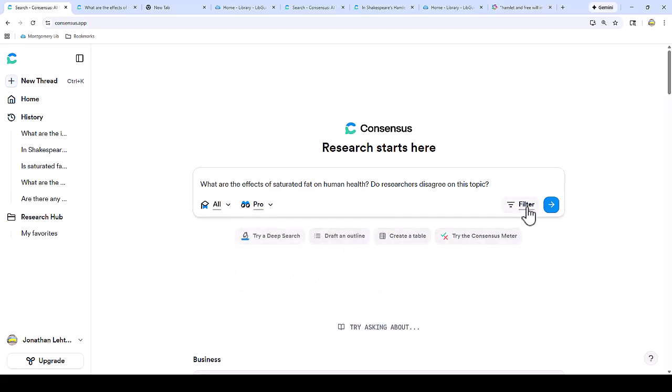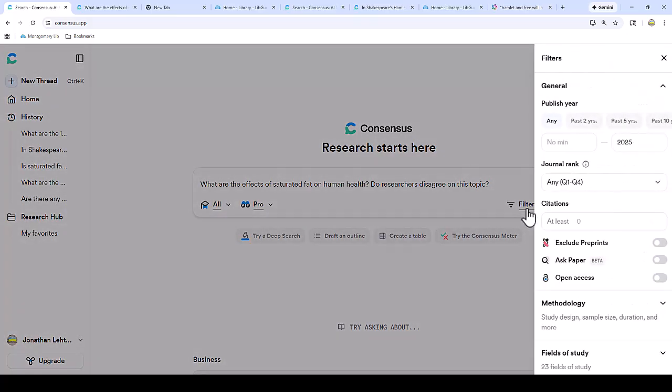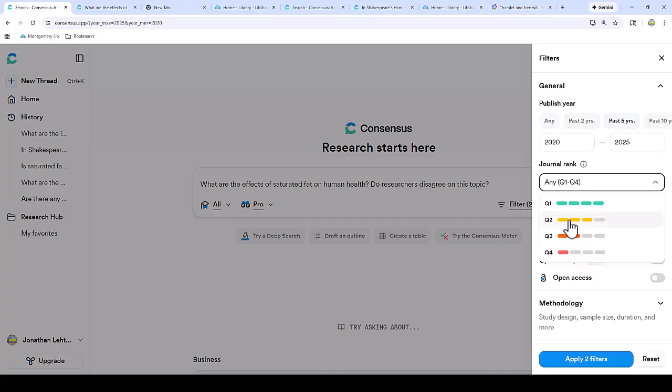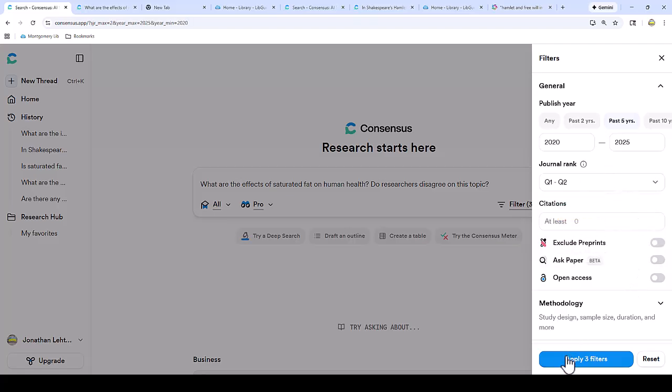Next, there are a variety of search filters available through clicking the filter icon on the right. You can specify the year of publication and the ranking of the journal and some other parameters. Since the medical field changes so rapidly, I'm going to filter for sources from the past 5 years and to filter for only journals with ranking in the top 2 quartiles. In other words, these are the more influential journals that are more frequently cited by scholars in their research.